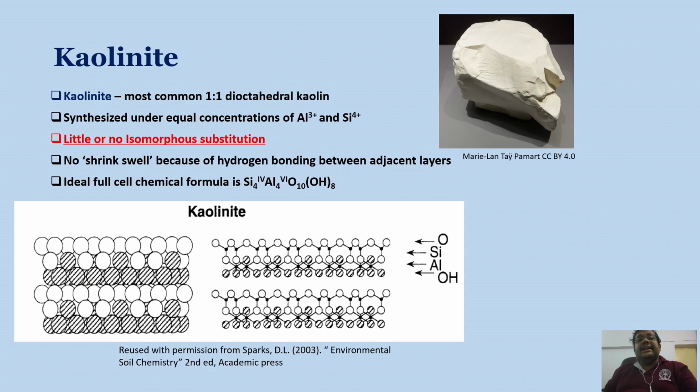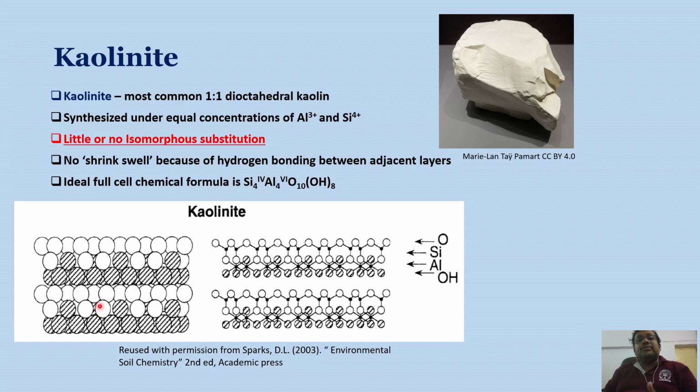because the interlayer space, these two repeating layers, are basically joined by strong hydrogen bonding. As you can see in this figure, the 1:1 type of layer is joined together by the strong hydrogen bonding, and as a result the interlayer space is almost absent.